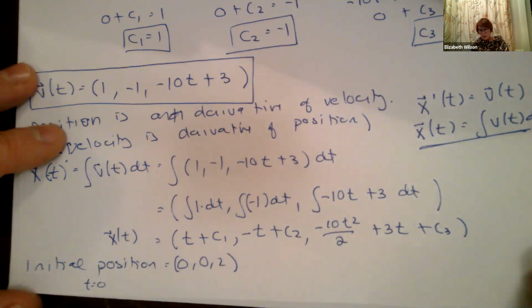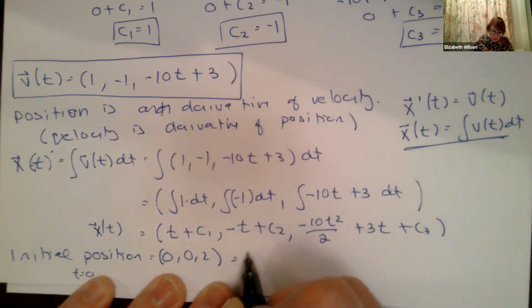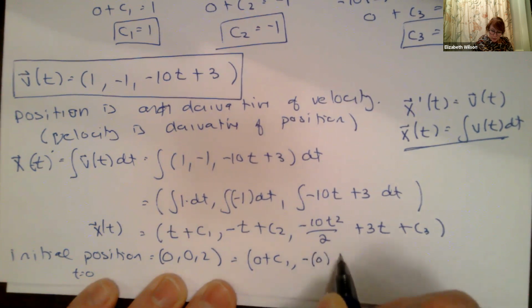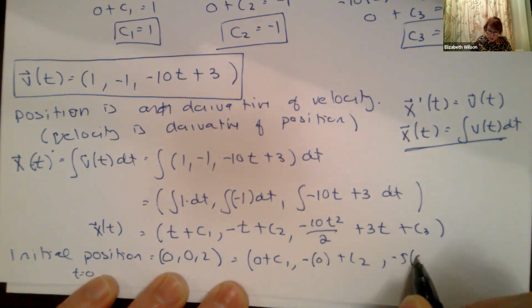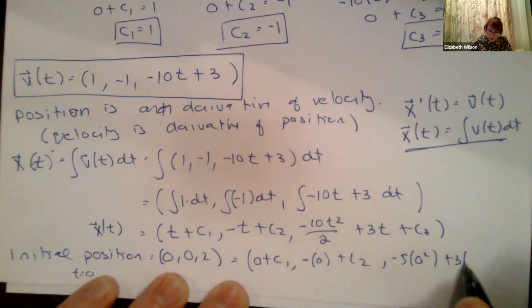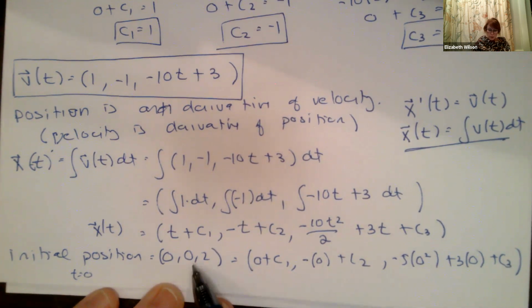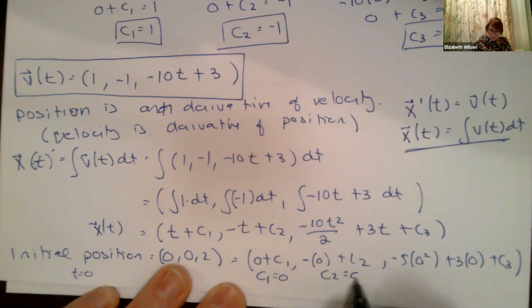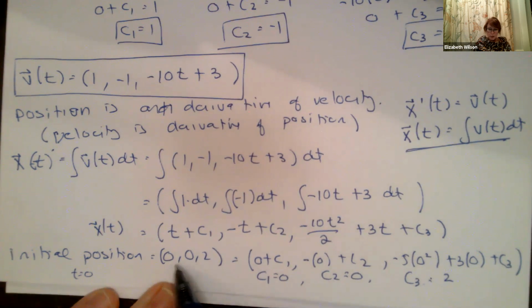Plugging in, that's 0 plus c1, minus 0 plus c2, minus 5 times 0 squared plus 3 times 0 plus c3. So c1 equals 0, c2 equals 0, and c3 equals 2.